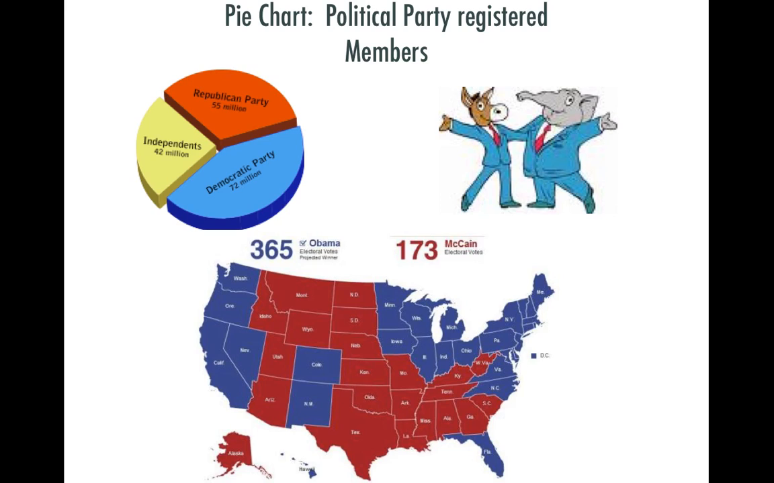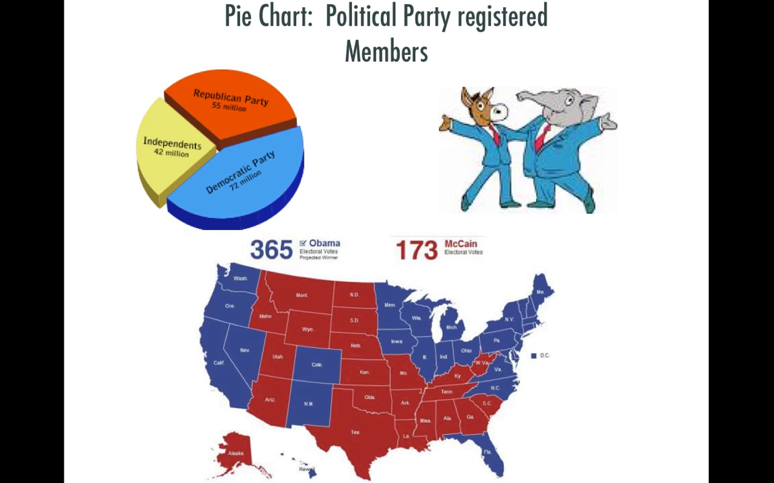What group is the largest dominant group? That's actually the Democrats. About 72 million people claim to be Democrats. They register as Democrats. And the second largest group is the Republicans at about 55 million people. So there's a pretty big chunk more Democrats, or people that see themselves as Democrats, over Republicans.